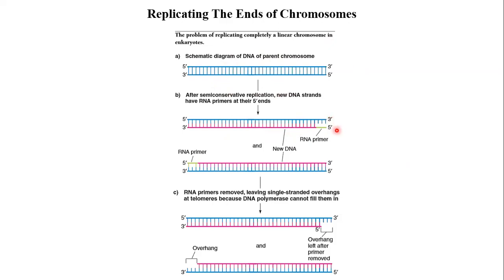So naturally the new strand will be the leading strand. Only one primer is required when it is synthesized from 5' to 3'. When the 3' end is generated, polymerase will add nucleotides. Now imagine this strand is the entire DNA. Okay. So when it comes here, the template DNA has been replicated.